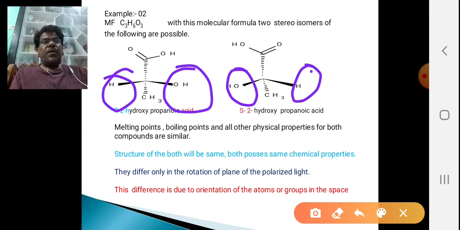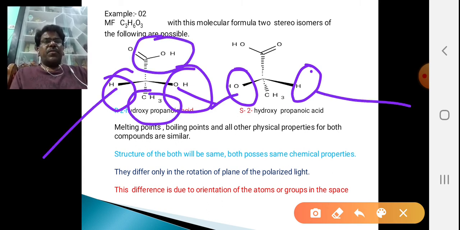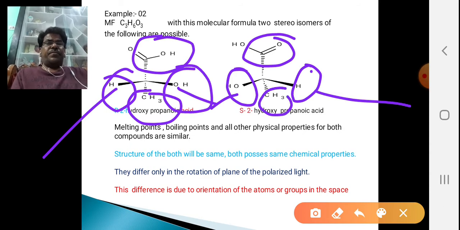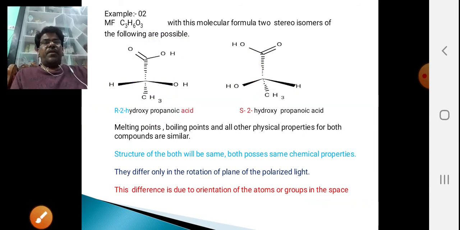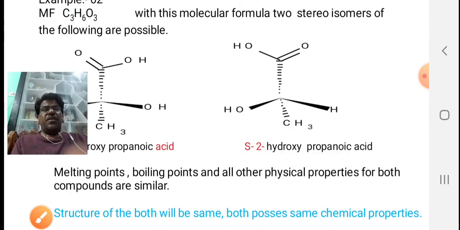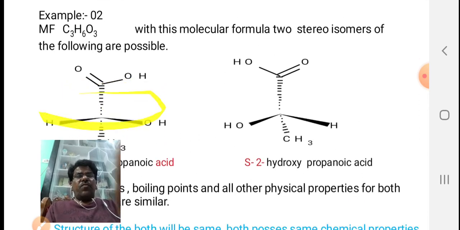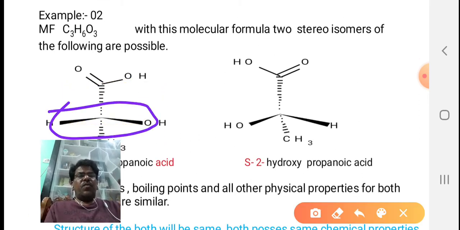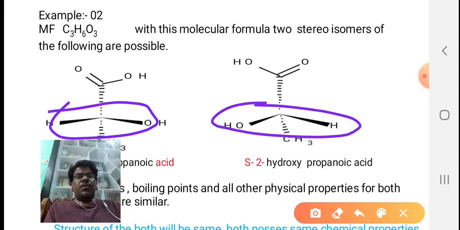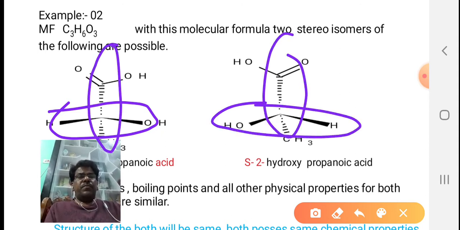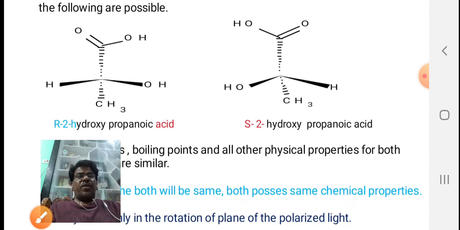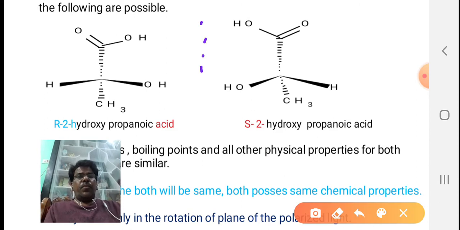See here, OH are on the opposite side, H are on the opposite side, these are at the back side. Again, I am enlarging this and you can see that. These two are forward, these two are backward, and they have a tetrahedral structure, and they are mirror images, non-superimposable.